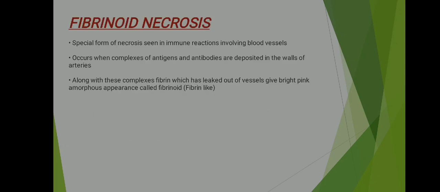Fibrinoid necrosis, a special form of necrosis seen in immune reactions involving blood vessels, occurs when complexes of antigens and antibodies are deposited in the walls of arteries. Along with these complexes, fibrins which are leaked out of the vessels give bright pink amorphous appearance called fibrinoid, fibrin-like.